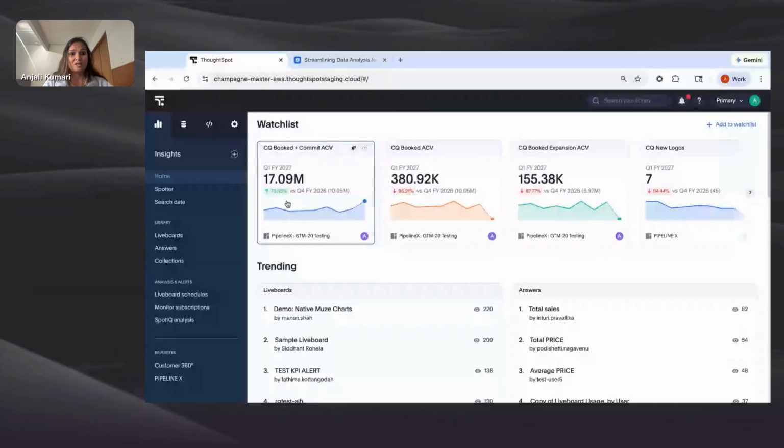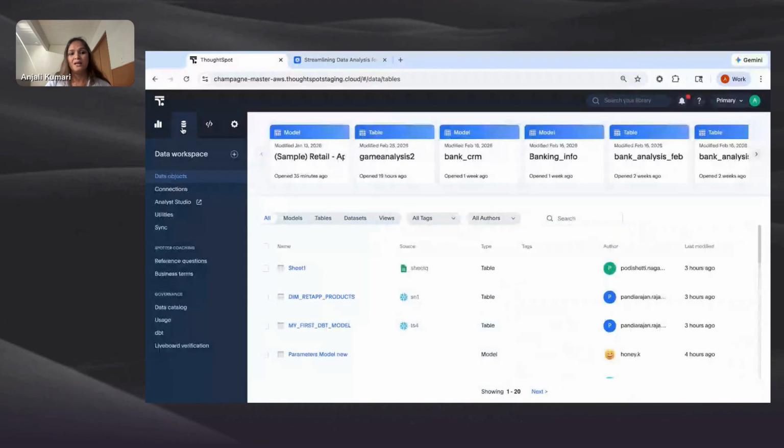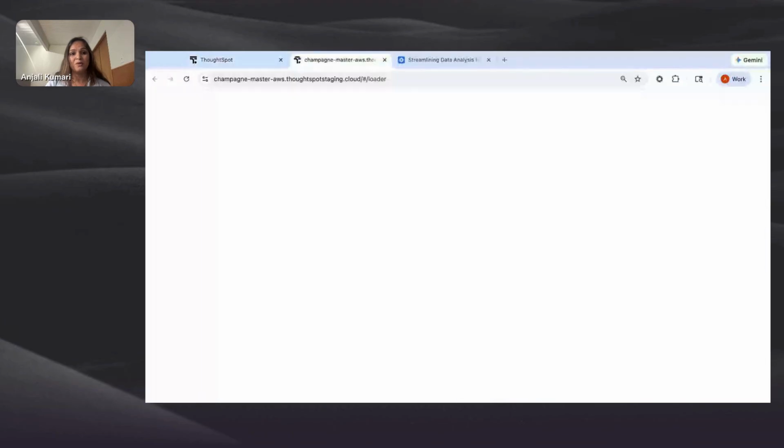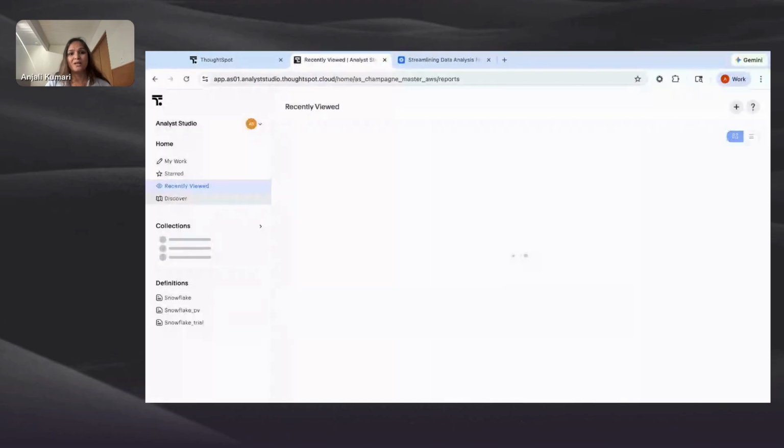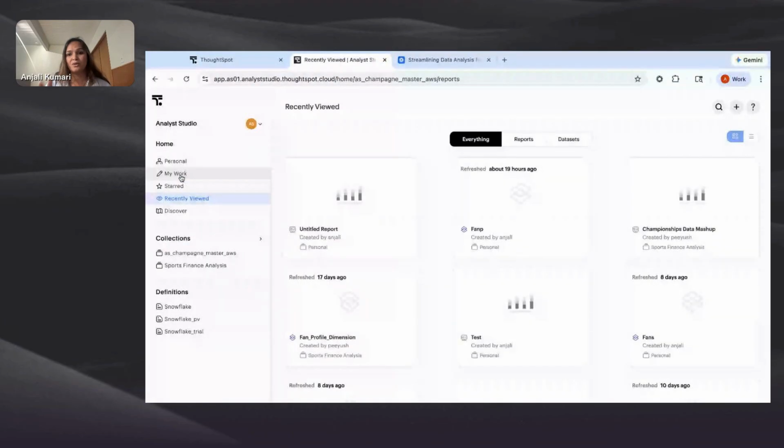All right, so let me start sharing my screen here. I'm using ThoughtSpot for this purpose. Now I'm on the home page. The job that I've been given is to prep the data, and therefore I'm going to go to the data workspace, which is on the left-hand side. I enter the Analyst Studio, the data prep capability. As soon as I do that, I land on my workspace.